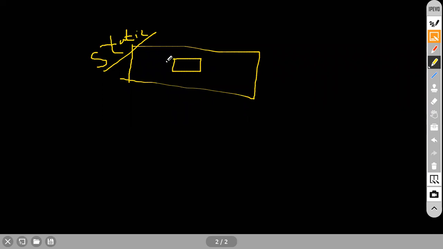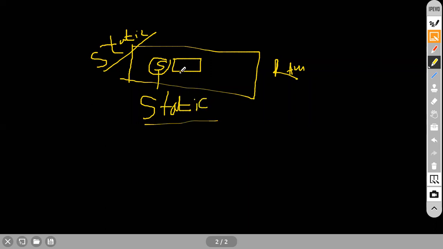Throughout the program. Think like that. This is a RAM. Inside this memory, I will make this one static. Okay, S is a variable. I will make this variable a static variable. What happens when I make this one a static variable? This memory is completely static. Only once can you create it. Again, it will not be changed. You cannot change this one. That is the reason why it is called static. Static, we cannot change, right? So that is the reason why you cannot modify these static variables.